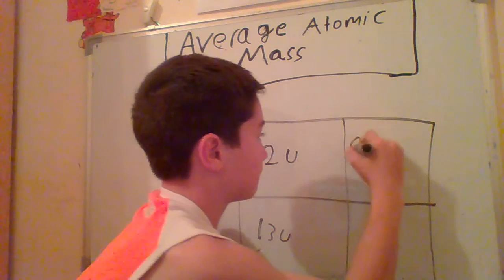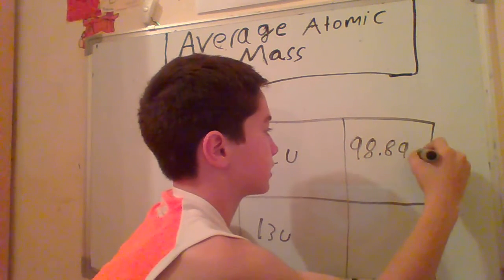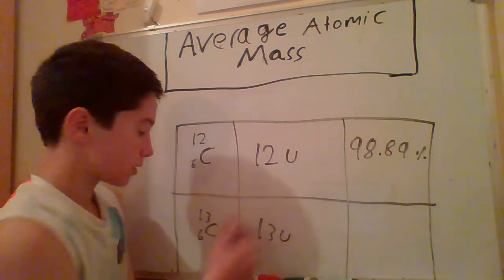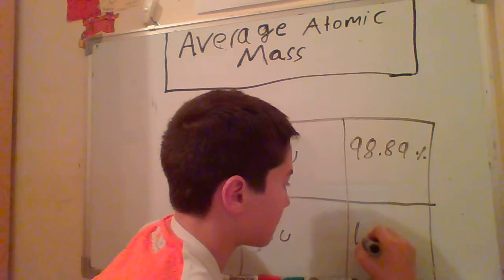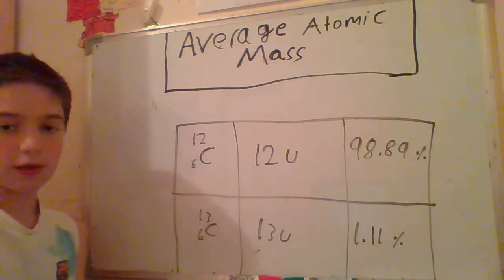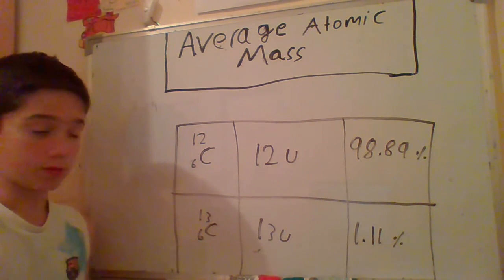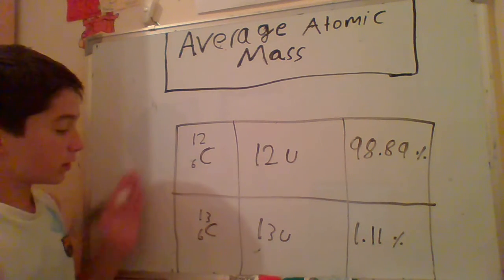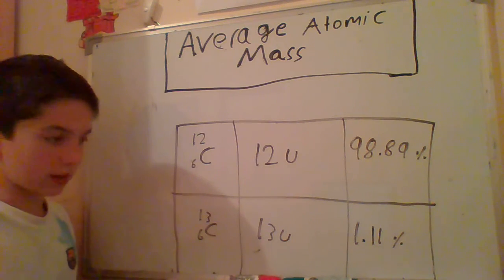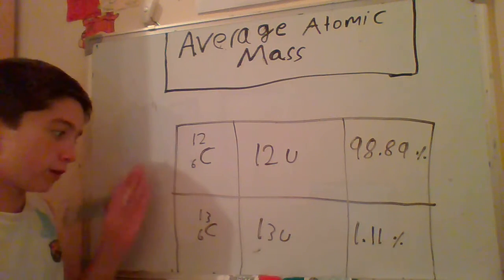Here we have 98.89 percent of carbon 12, and we have 1.11% of carbon 13. Now carbon has a lot of isotopes, it has 25 isotopes. I chose only carbon 12 and 13 because they have more percentage than other carbon isotopes. So I just took carbon 12 and 13.